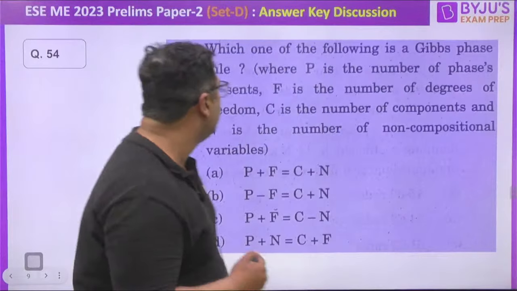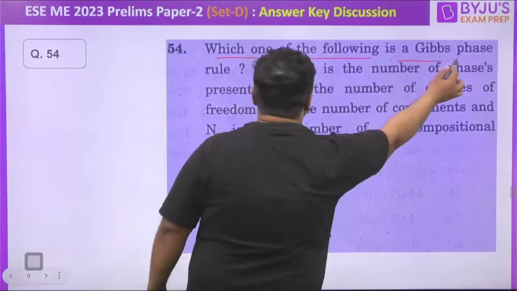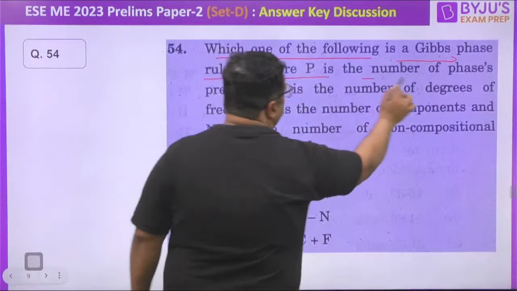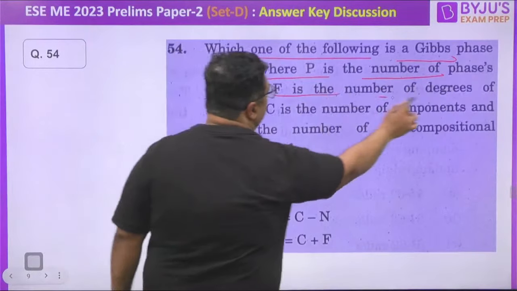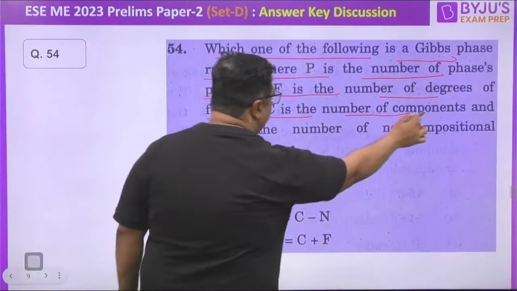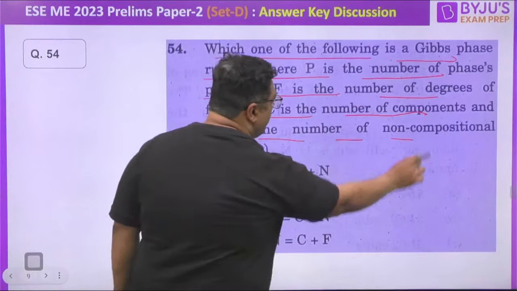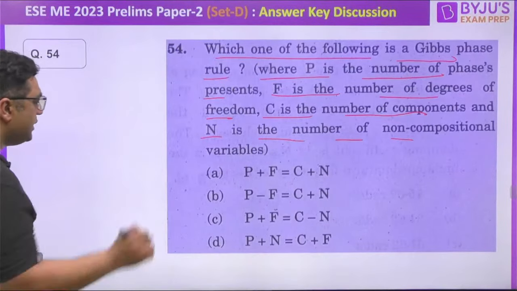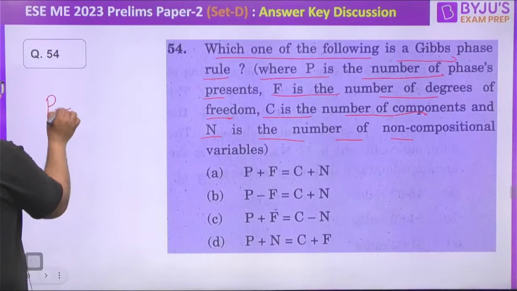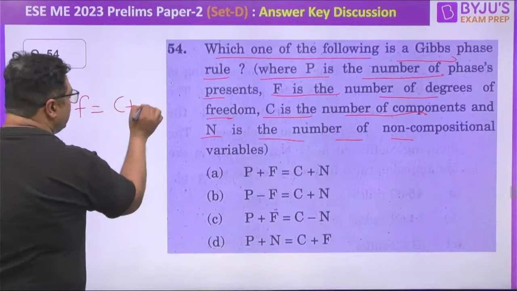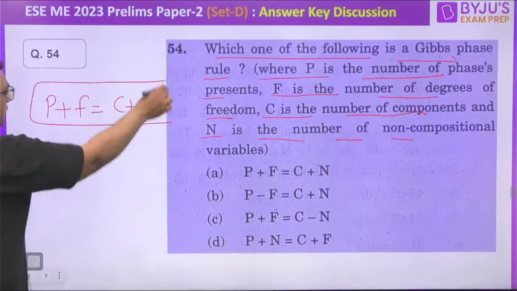What the question is: which one of the following is the Gibbs phase rule, where P is the number of phases present, F is the number of degrees of freedom, C is the number of components, and N is the number of non-compositional variables. So guys, here you know P plus F is equal to C plus N. You must have studied this to be P plus F is equal to C plus 2. You have studied this in thermodynamics. Because in thermodynamics this 2 refers to temperature and pressure, which are 2 variables.